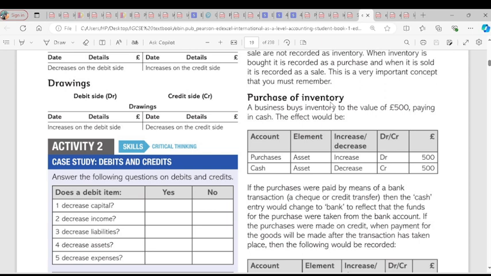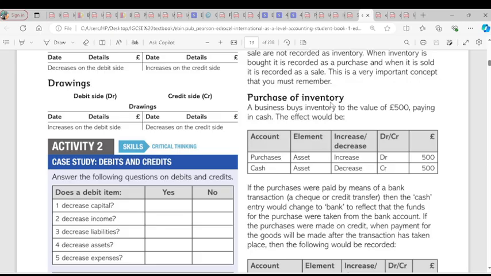Okay. So we have inventory. Inventory has been transacted for cash. That is the transaction. Inventory for cash. So we receive the inventory. That means our inventory account will be debited. We paid cash. That means our cash account will be credited. Do you understand? So you debit inventory account, you credit cash account. That is the double entry. Do you get the point?